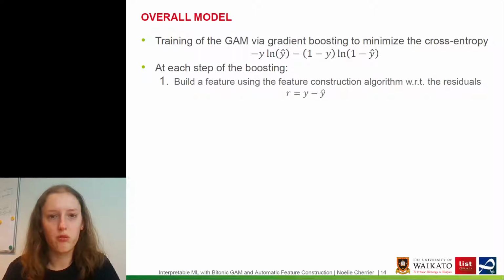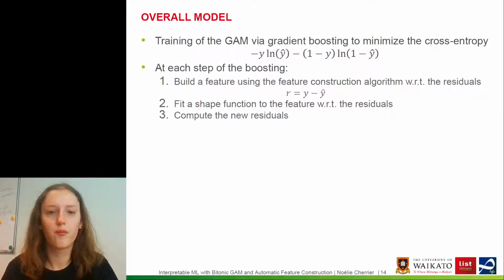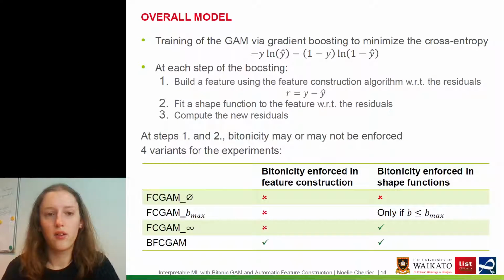At each step of the boosting, we build one feature using the feature construction algorithm with respect to the residuals, which are the true target value y minus the predicted target value y hat. We fit a shape function to the newly built features with respect to the residuals. We compute the new residuals. At steps 1 and 2, Bytonicity may or may not be enforced.